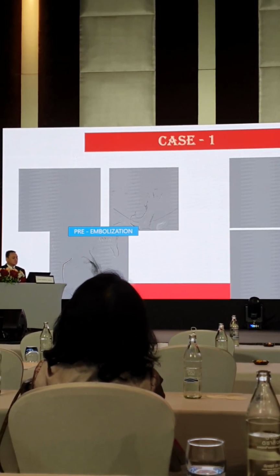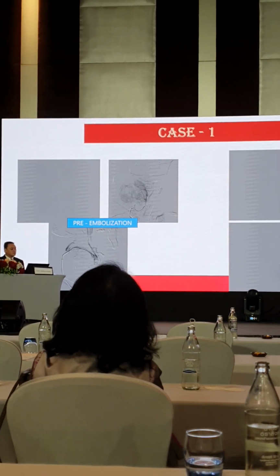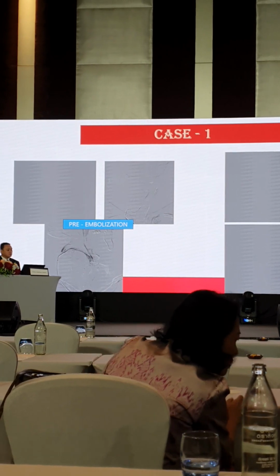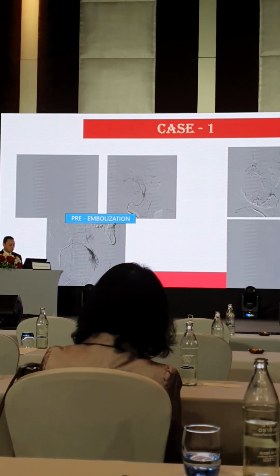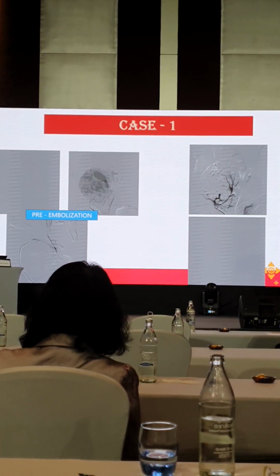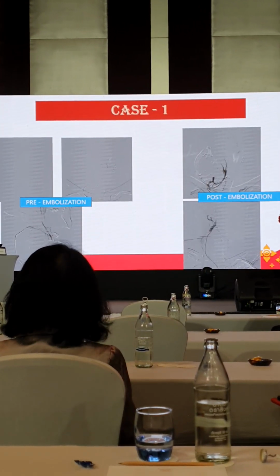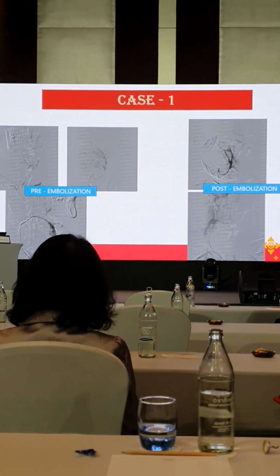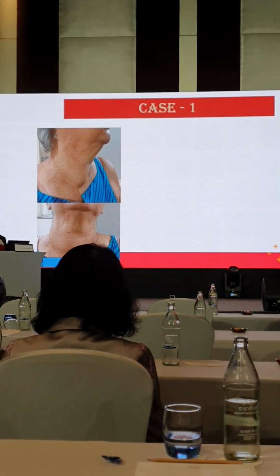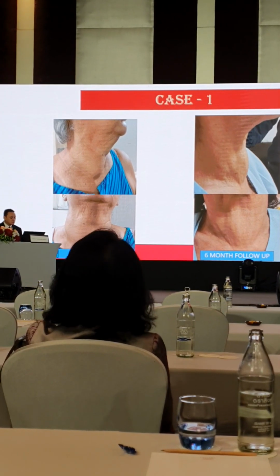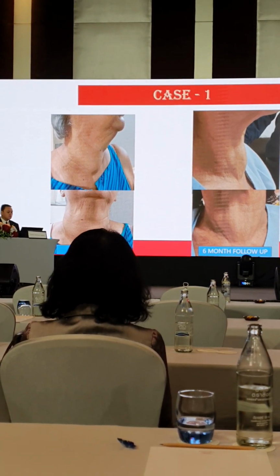Like in this case, the inferior thyroid artery is supplying the predominant part, and a very small part by the superior thyroid artery. And this is the post-embolization pruning of vessels in both the arteries. And this is the pre-embolization image, and you can see the significant decrease in the appearance of the neck. The volume reduction was significant.